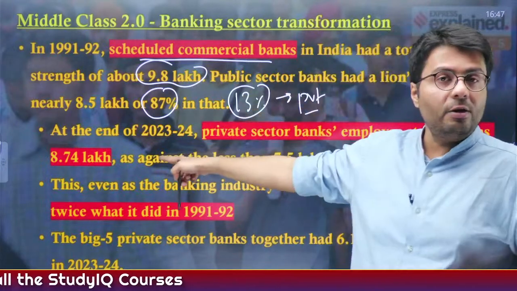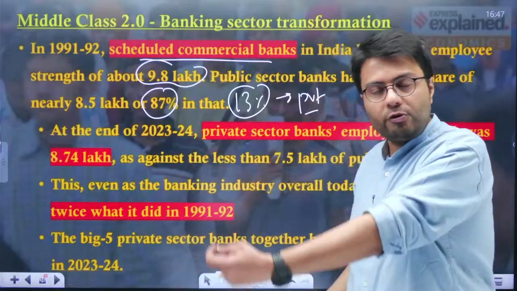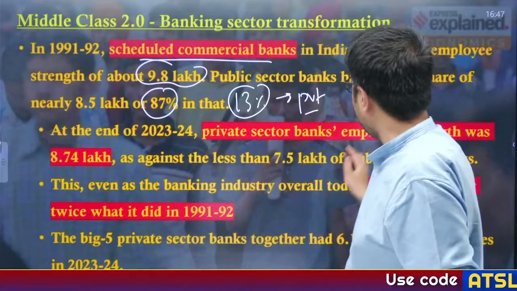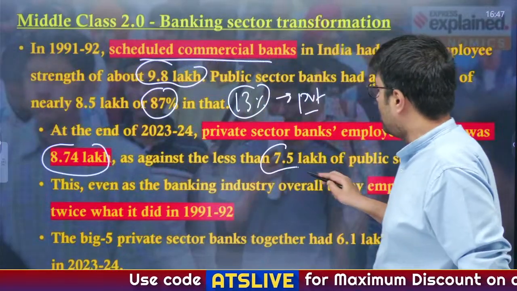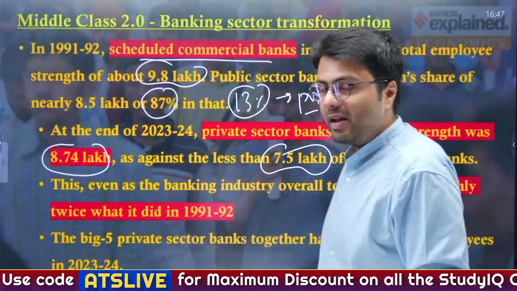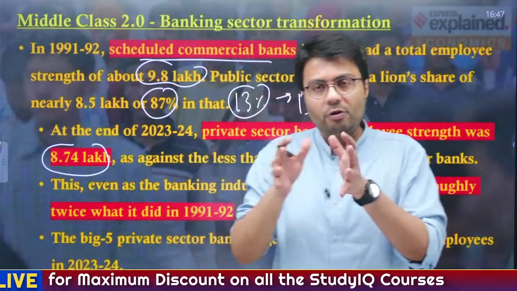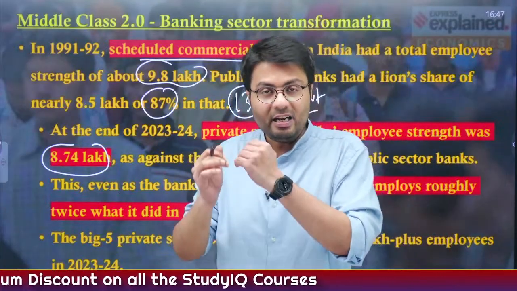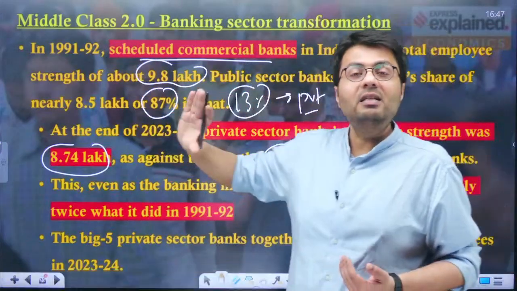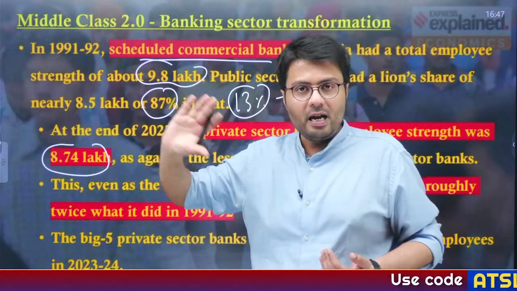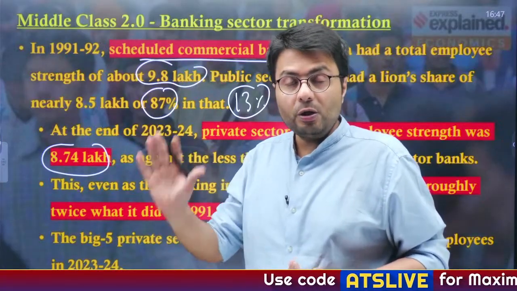But come to 2023 and 24, you will see the number of jobs created by private sector banks was 8.74 lakh, which was more than the PSU banks that created about 7.5 lakh jobs. And the total amount of jobs created in banks increased by 2 times since 1990.